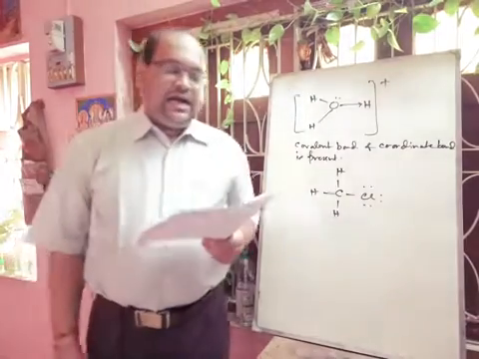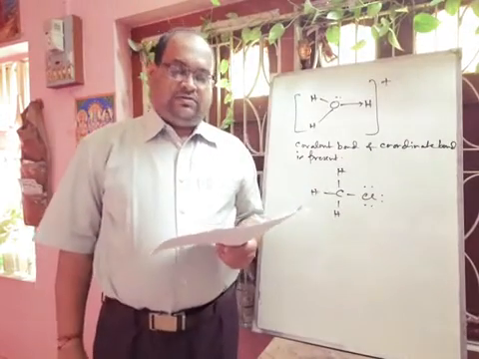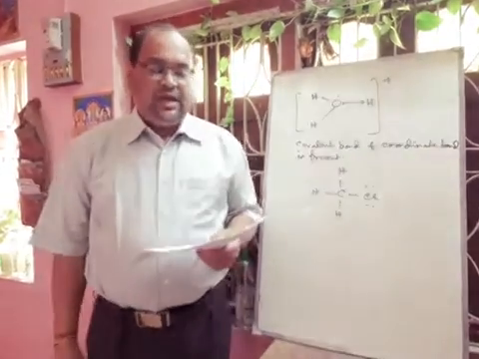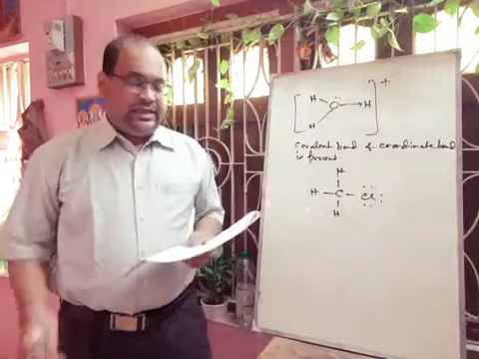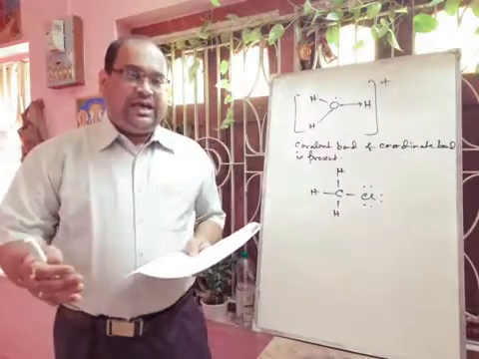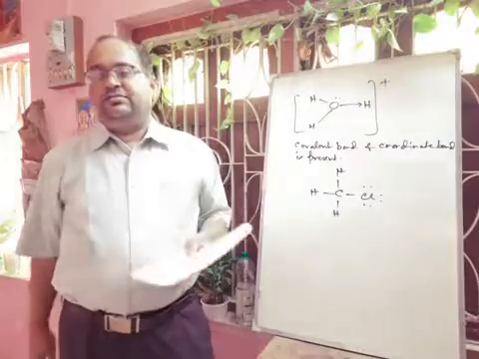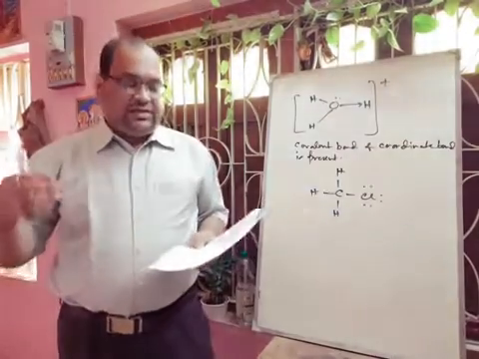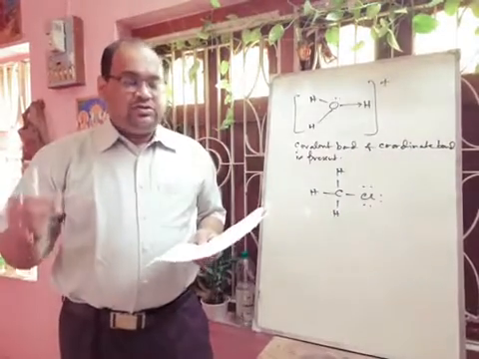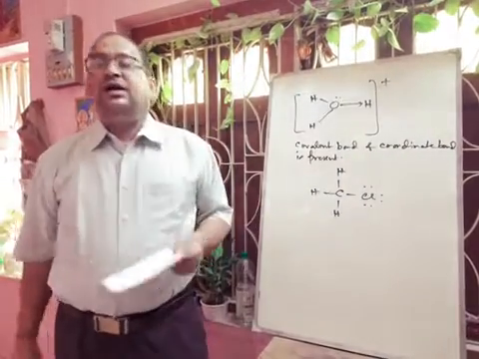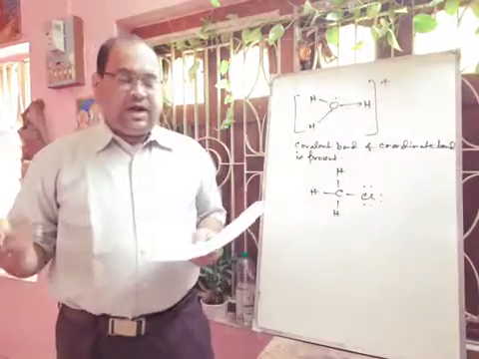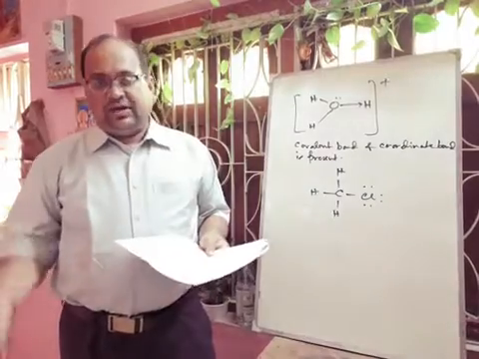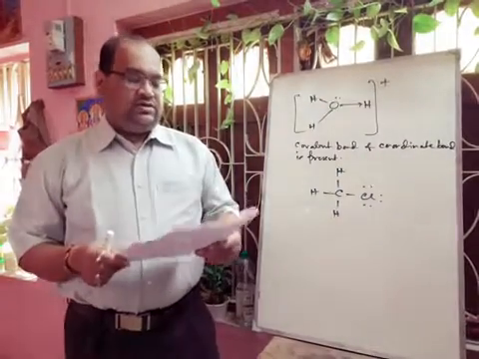Next is the definition of normal salt. Here you have to write that salts which do not contain any ionizable or replaceable hydrogen or hydroxyl are called normal salts. In case of acid salt, there will be a replaceable hydrogen atom, and in case of basic salt there will be a replaceable OH group. So in case of normal salt you have to write that the salts which do not contain any ionizable or replaceable hydrogen, that means hydronium ions or hydroxyl ions, in their molecules are known as normal salts. You can tell examples also, like sodium sulfate and sodium chloride. These are the normal salts.